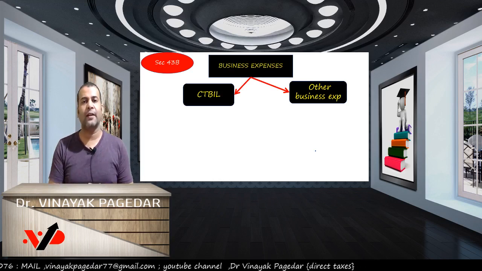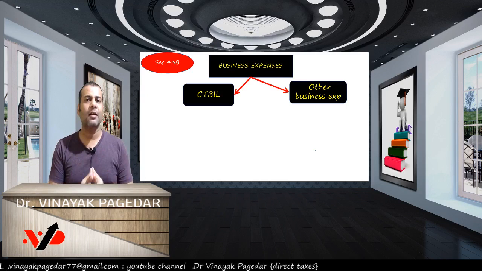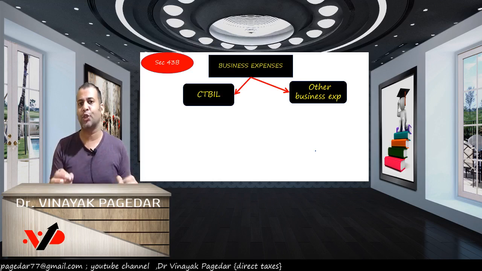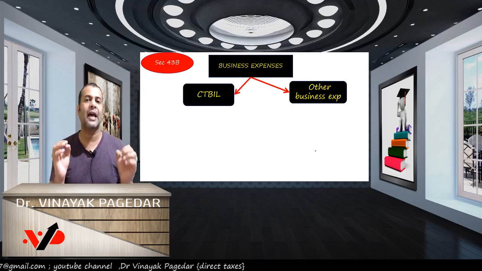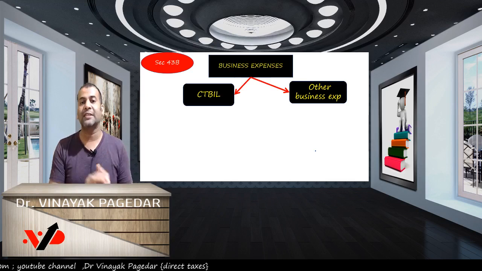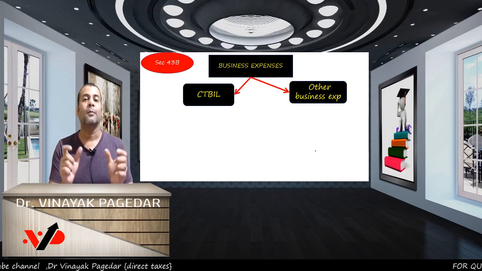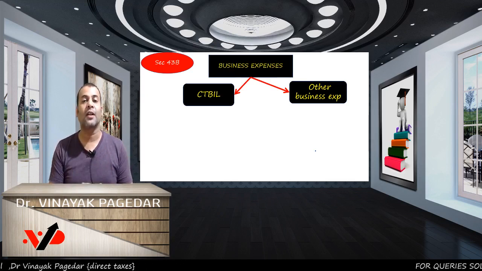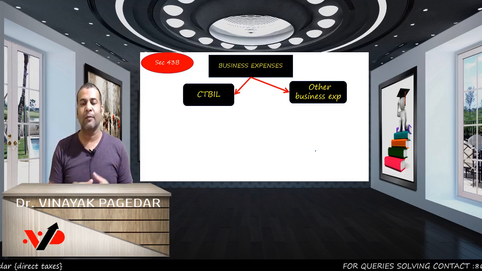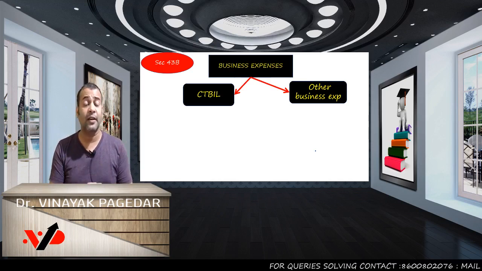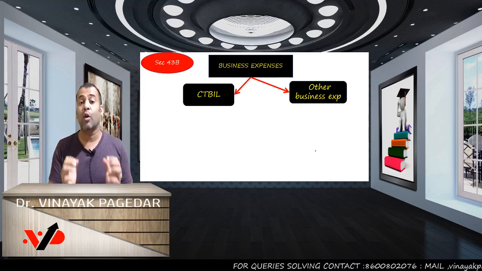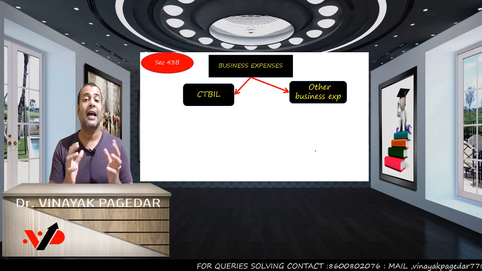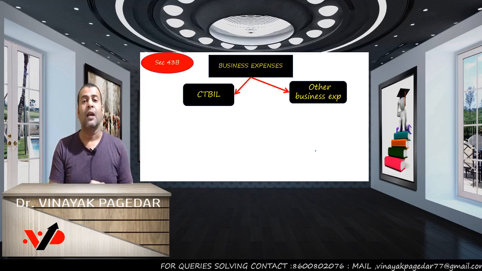And there are 6 such expenditures, which we've summarized in a code word, CT bill. So we've got the acronym or the mnemonic of CT bill, which covers those 6 expenditures which the government wants to be paid as soon as possible.